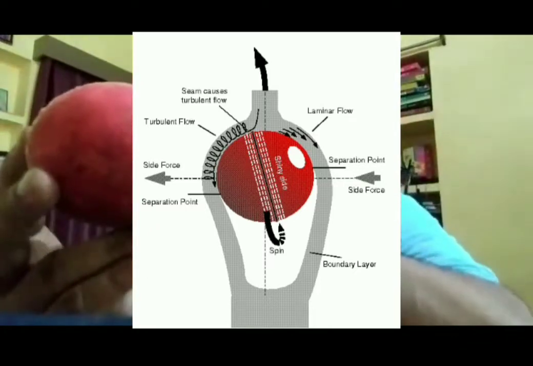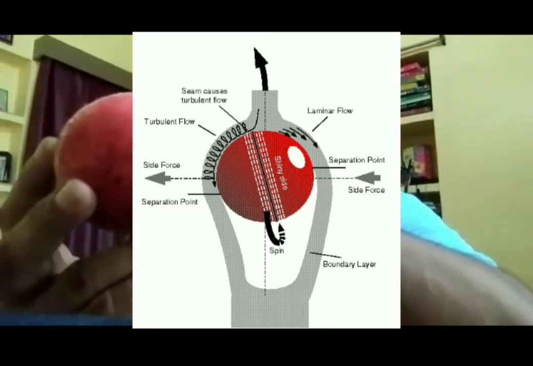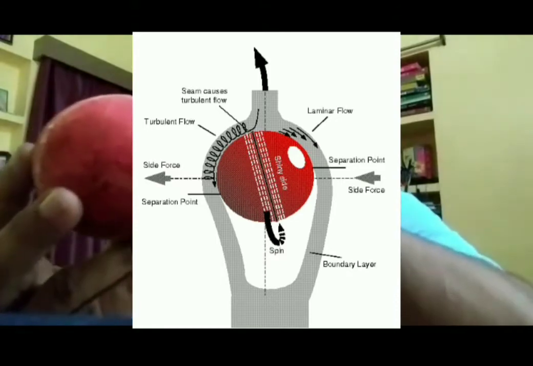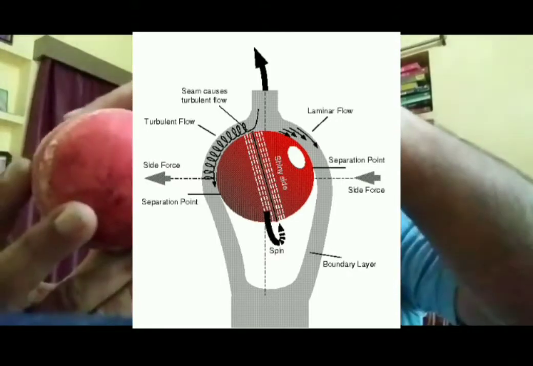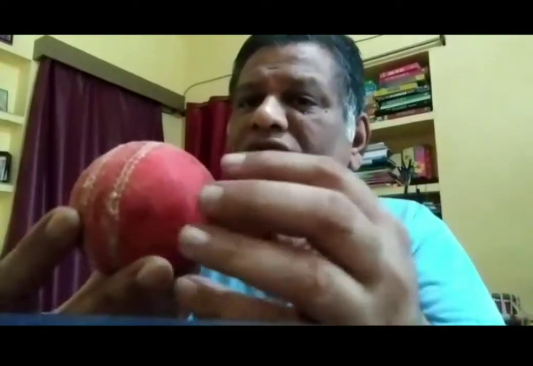When the air is coming this side, it is a shinier, smooth surface, so it goes without any problem. It's a laminar flow. Whereas the air coming this side has to come through the seam. So the seam disrupts the airflow and there is a turbulent flow. Because of the turbulent flow, the velocity with which the air rushes here is greater, and therefore the pressure here is lower, and therefore the ball moves like this. That is, along the seam the ball moves. This is your conventional swing.